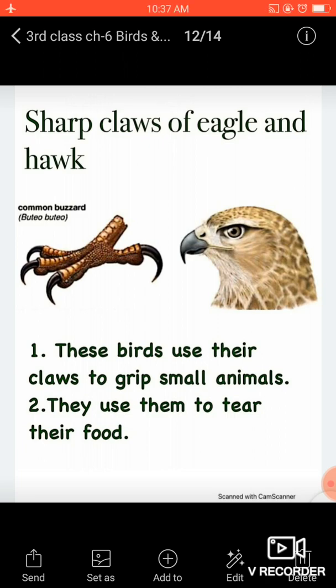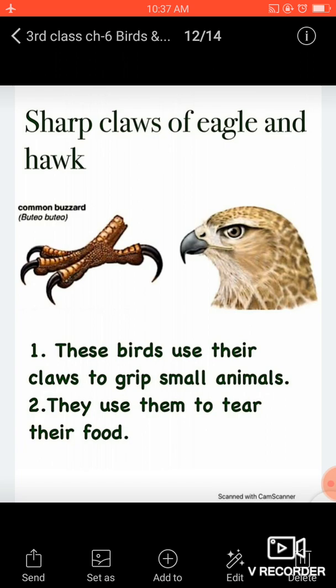These birds use their claws to grip small animals because they are a little big in size. While flying in the sky, they can grip the smaller animals in their claws. They use their beak and claws to tear their food.